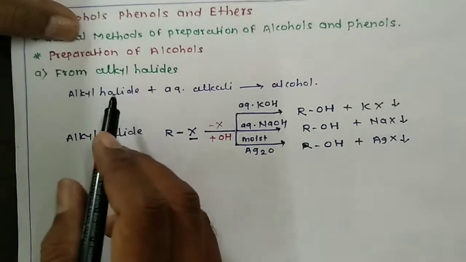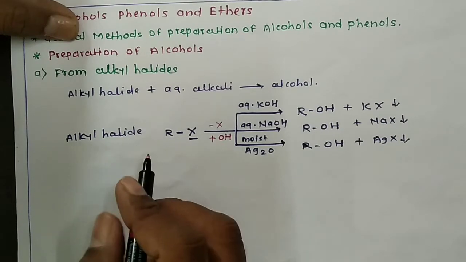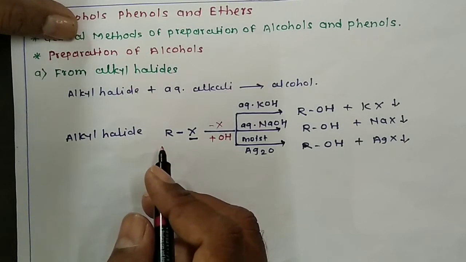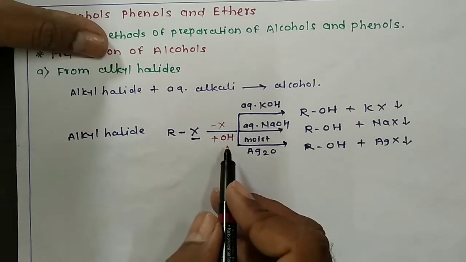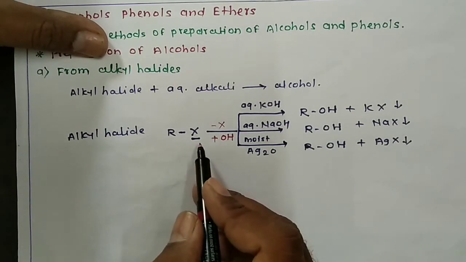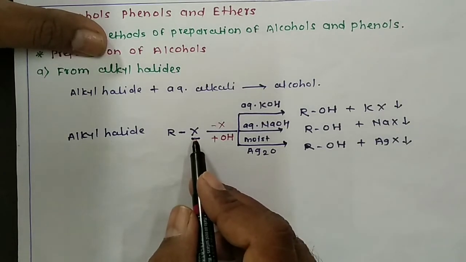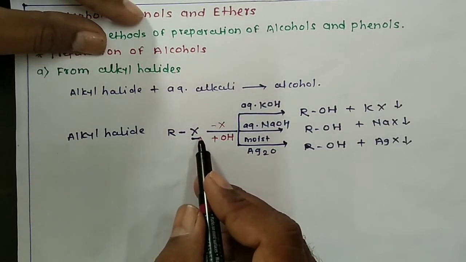So preparation of these alcohols from alkyl halides are nucleophilic substitution reactions. In this reaction we are introducing OH group by replacement of the halogen atom from the alkyl halides.